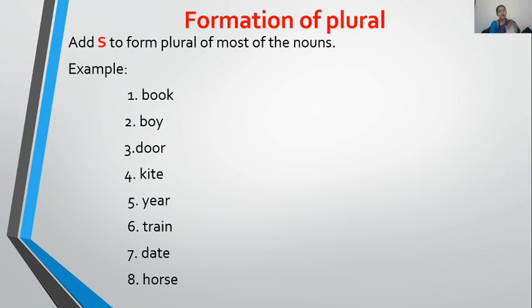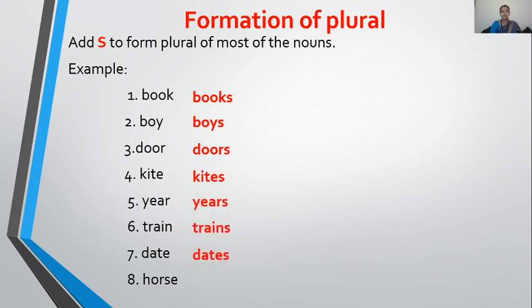We only add s to the words. So that's books, so in man it will be books. Boy, so it will be boys. Door, I added s at the last, doors. Same as kite, kites. Ear, ears. Train, trains. Date, dates. Horse, horses.